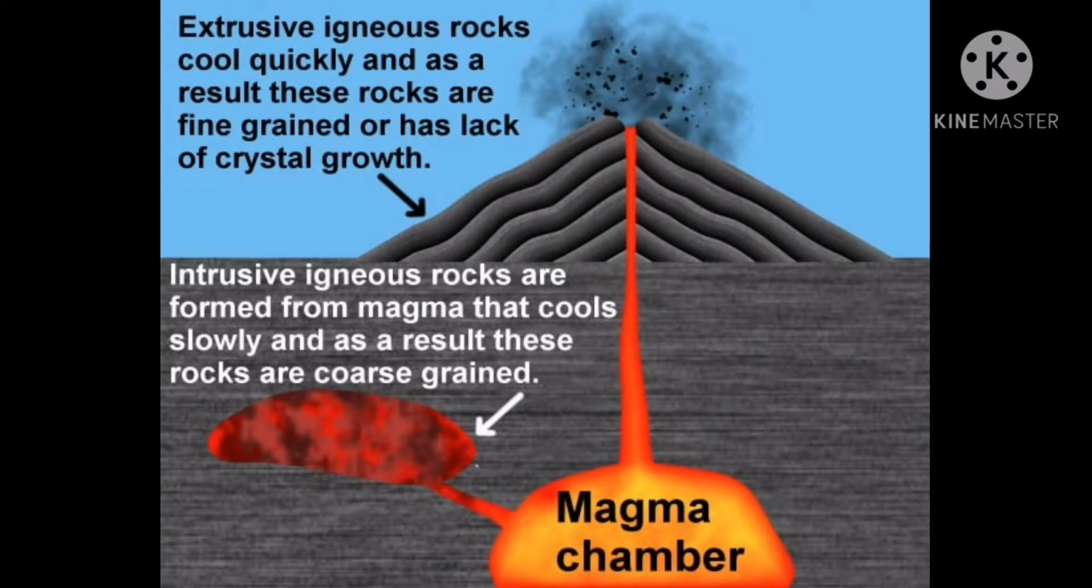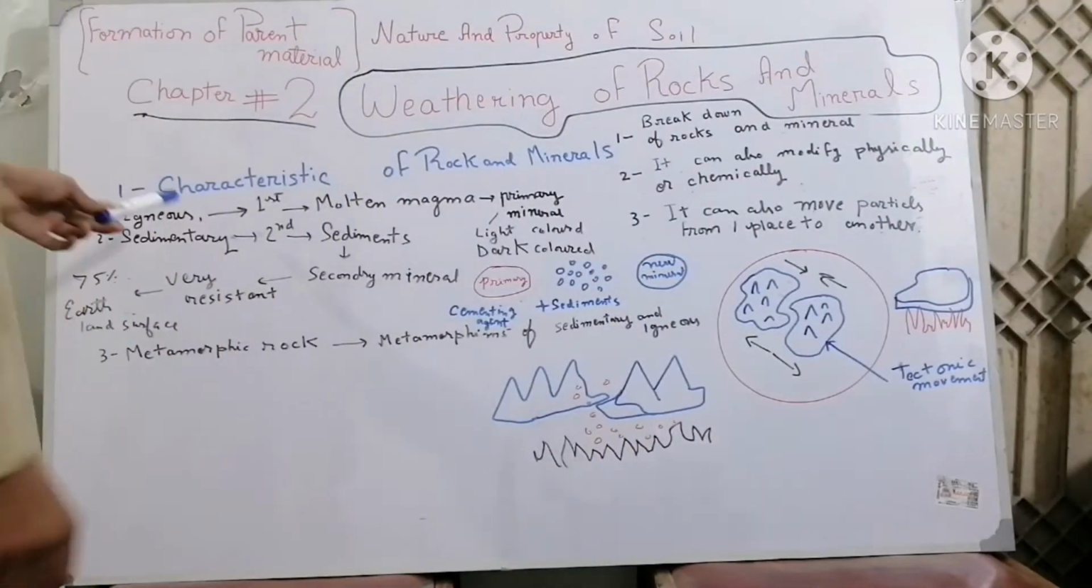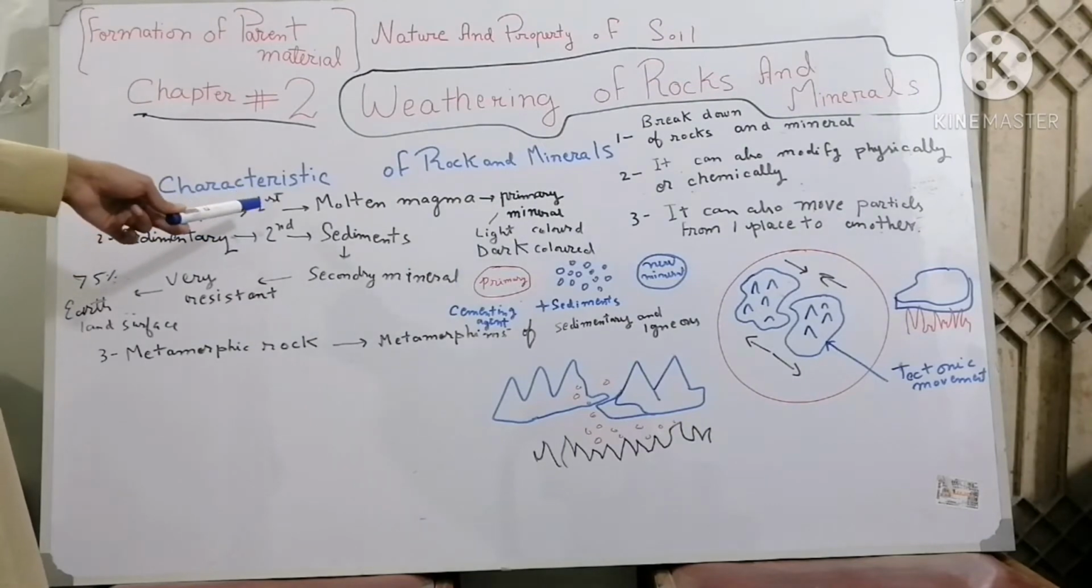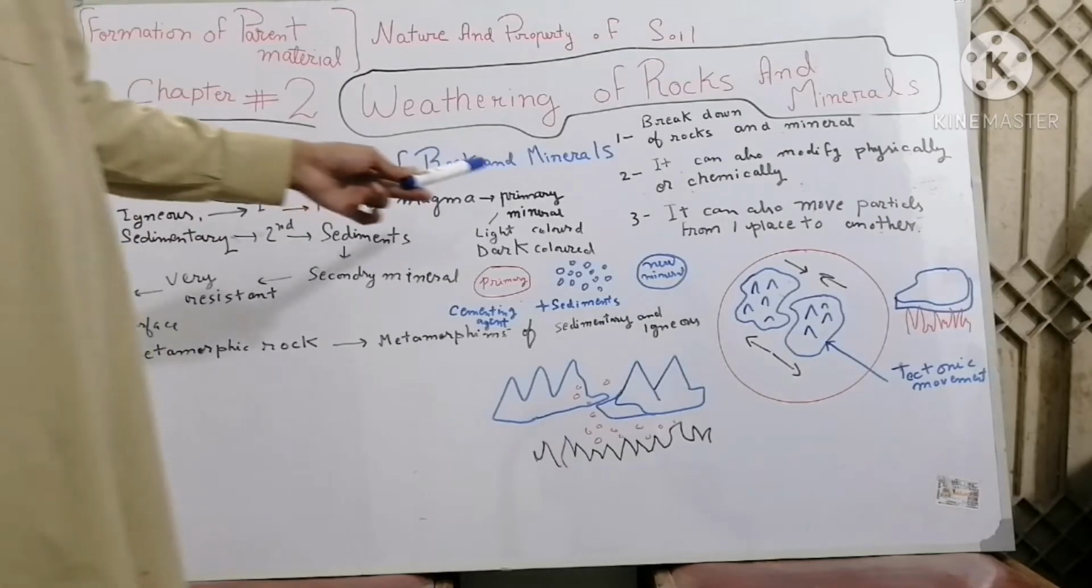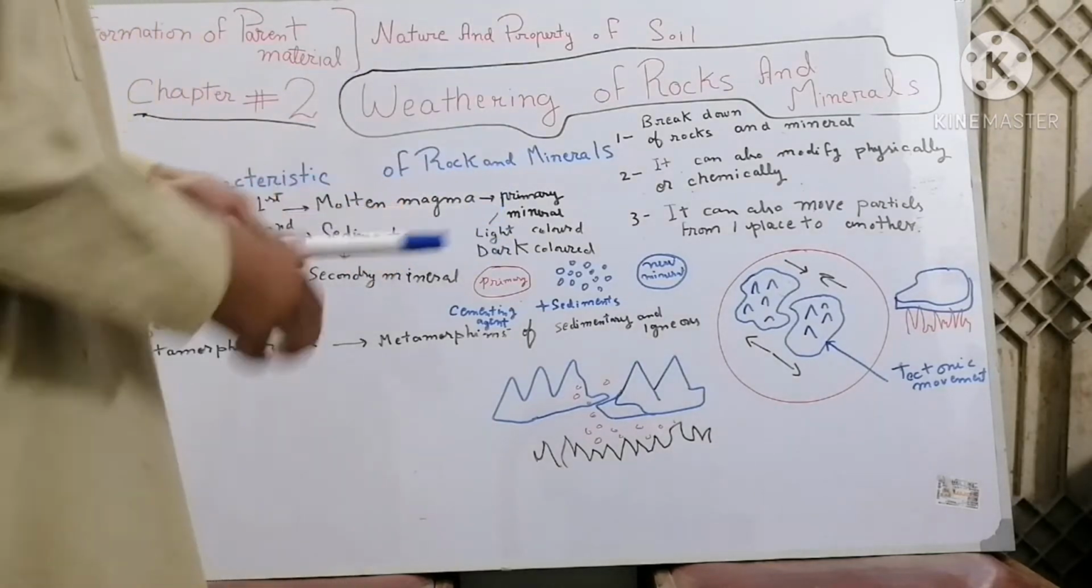There are two types of igneous rocks, intrusive and extrusive. You can see the rocks that are present on the outer layer are extrusive, while those present in the inner layer are intrusive rocks. Igneous rocks are made up of primary minerals. So what are primary minerals? The primary minerals are the very first minerals that are not chemically changed.